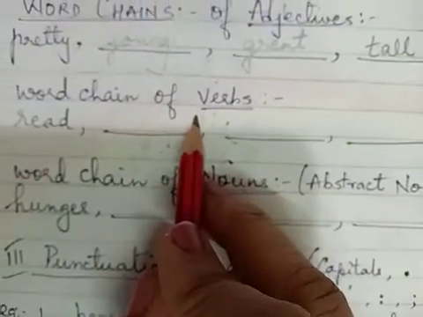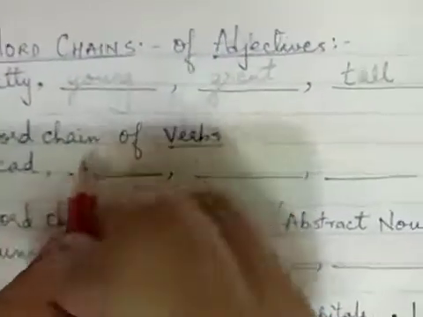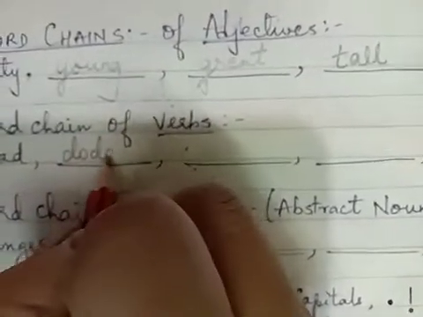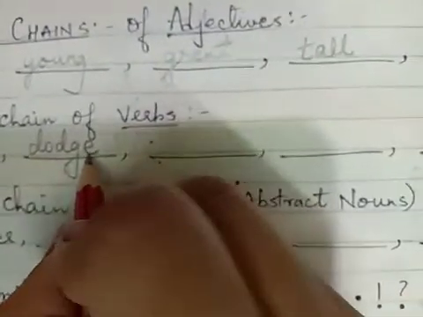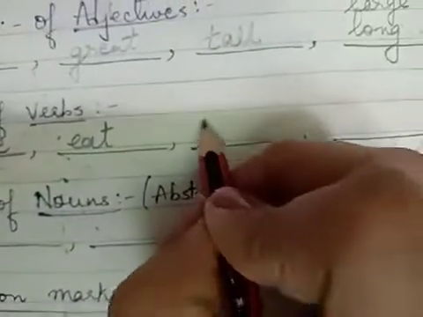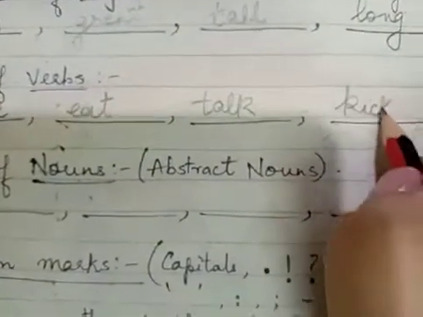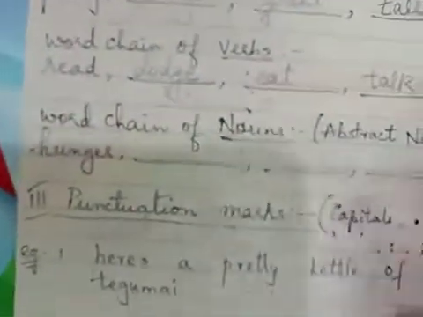Now we write word chain of verbs. In the verb sections we have read, and then there are 4 dashes. Now D, you can write the word drink, dodge, anything. Since we wrote dodge, it's ending with an E. So eat. Think of simple verbs. T. So you can write talk, and then last you can write kick. So this is how you get a word chain of verbs.